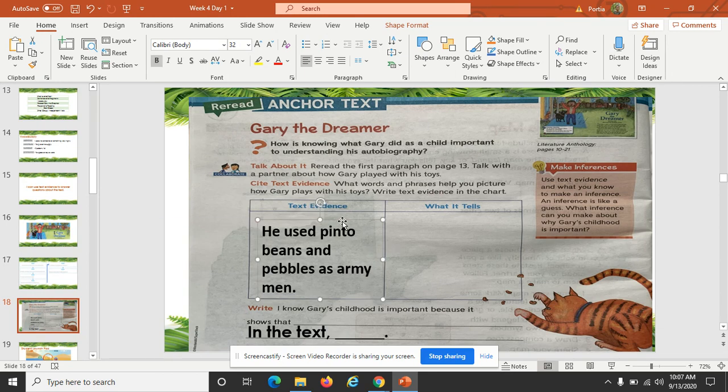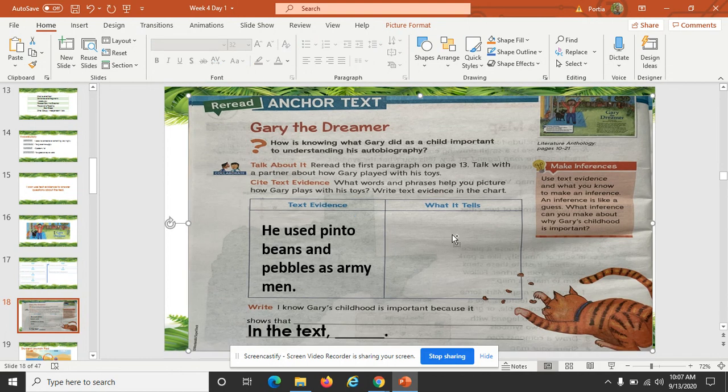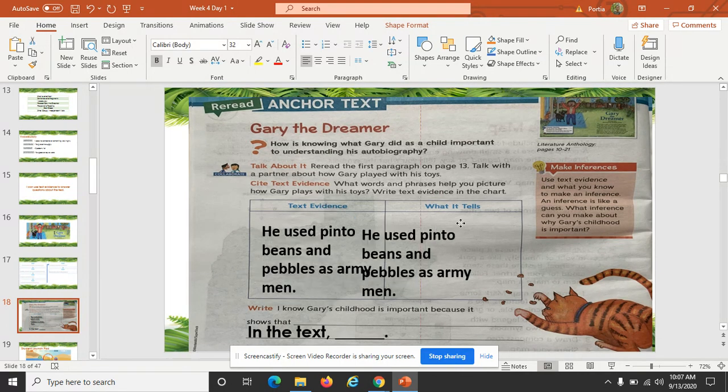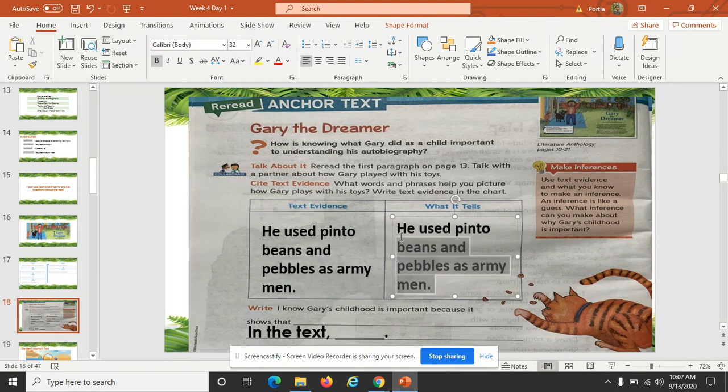I think it's only proving that Gary is a dreamer. We can also say that playing with pebbles and pinto beans as army men makes him imaginative. So we could say that he likes to imagine.